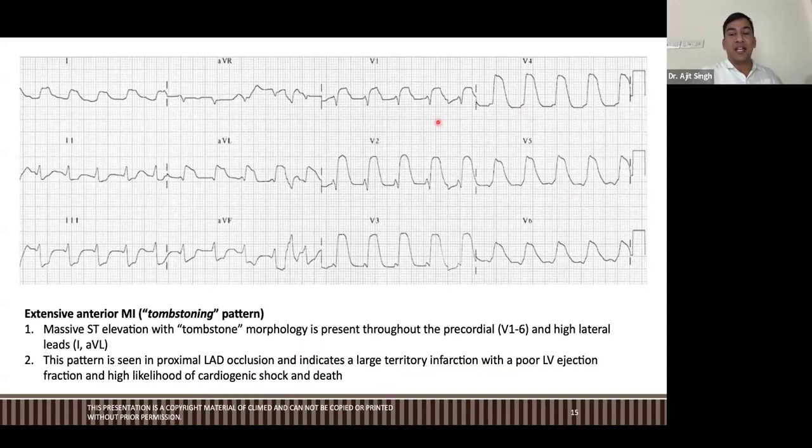Okay, so this is the sign of death in STEMI, in heart attacks. If you see an ECG like this, that means it is tombstoning pattern of massive ST elevation MI. Means the severe heart attack, massive heart attack, means a large part of your LAD, left anterior descending artery, is gone. Okay, LAD is gone. Completely, it is a very severe case and it leads to cardiogenic shock and death. This is STEMI only, but massive STEMI.